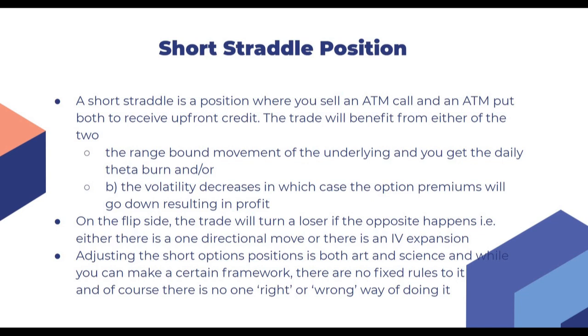Contrary to it, the trade will turn a loser if the opposite happens. That is, if there is a one directional move and our break evens, which we have got by selling a straddle, are taken, or there is an IV expansion. So in any of these two cases, we'll see a loss in the short straddle.